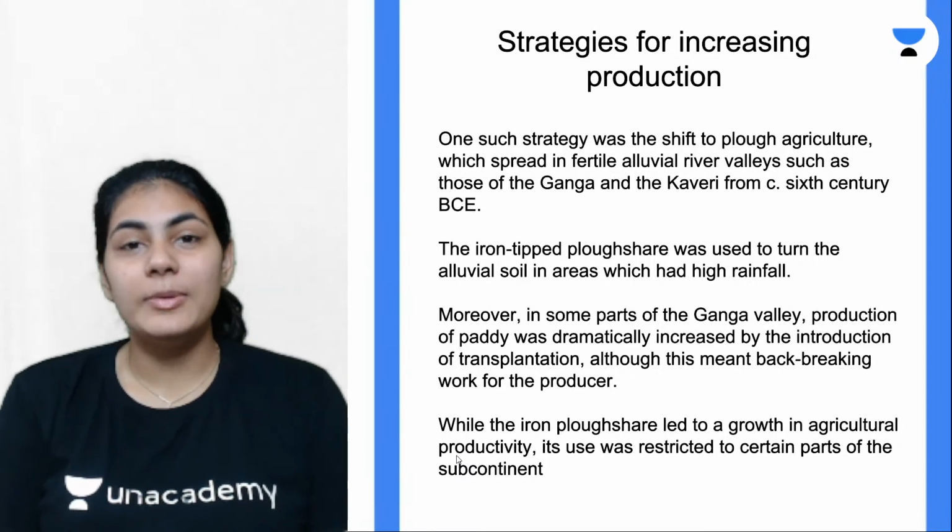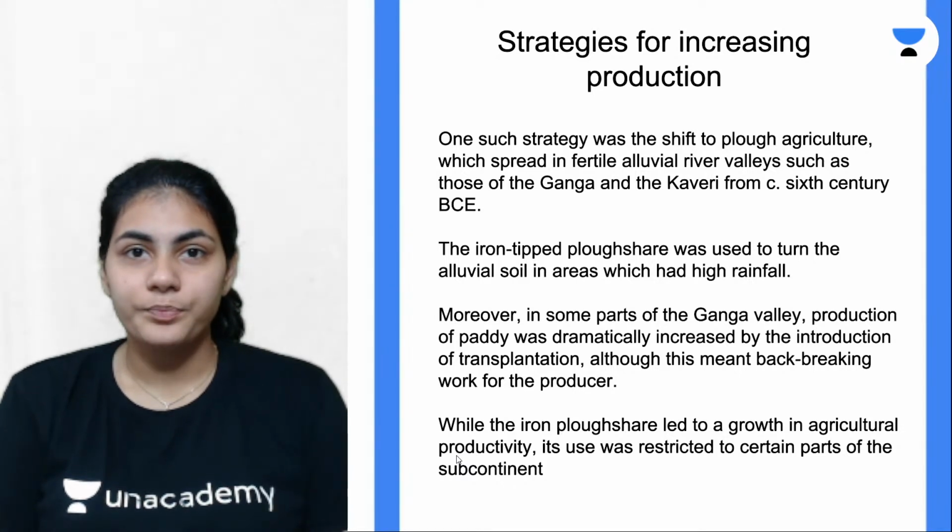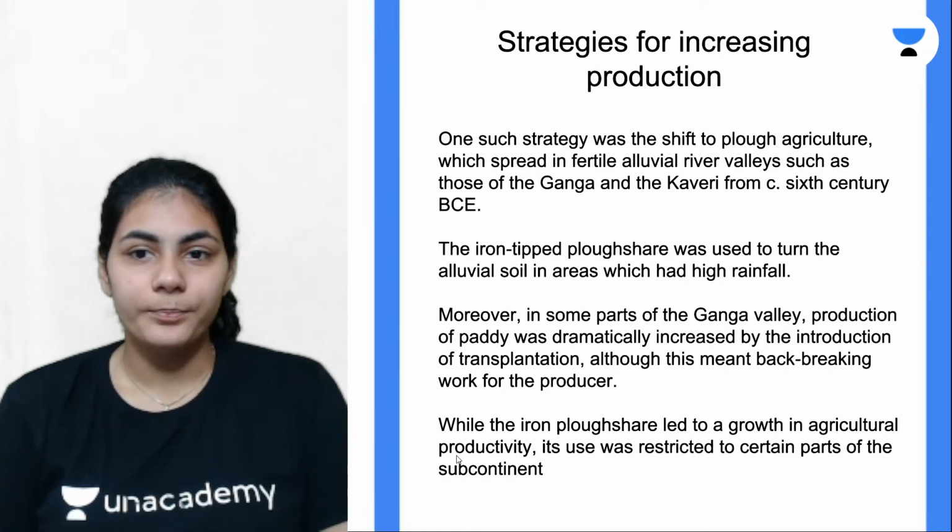But what about people in other parts of the subcontinent? Did they also adopt plow agriculture or not? We'll look at it in the next slide.